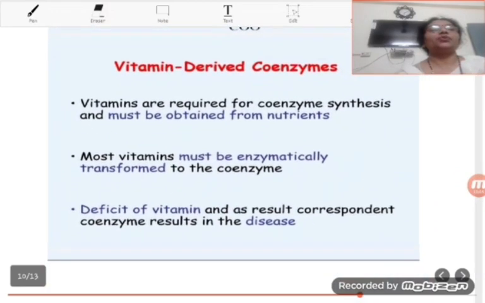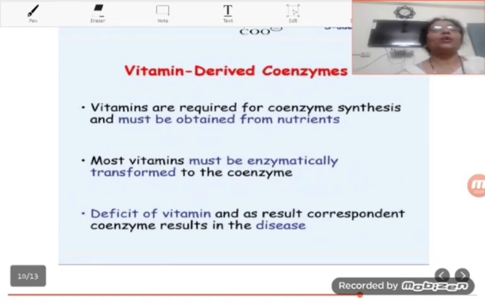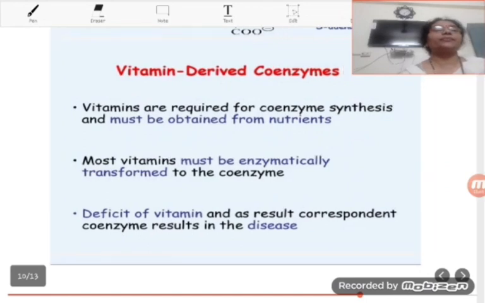Vitamin derived coenzymes. Vitamins are required for coenzyme synthesis and must be obtained from nutrients. Most vitamins must be enzymatically transformed to the coenzyme. Deficit of vitamin and as a result of the corresponding coenzyme results in disease.